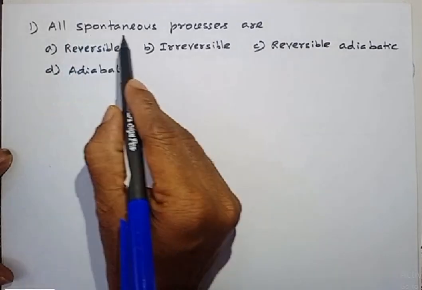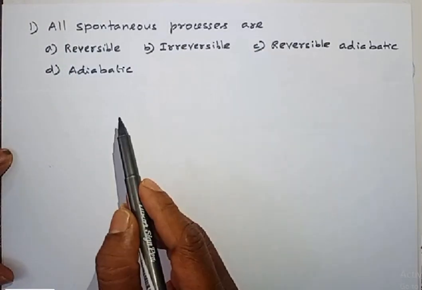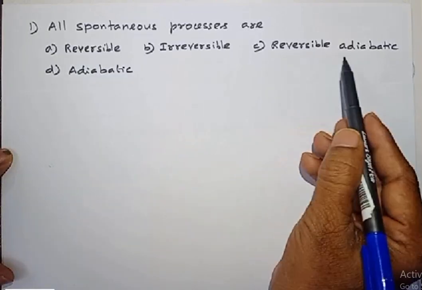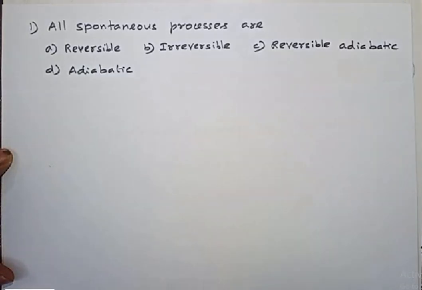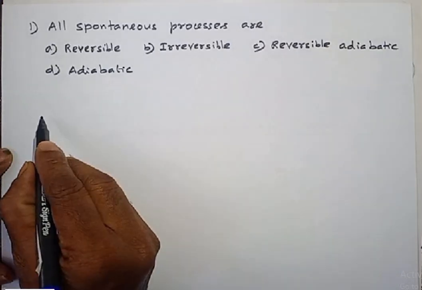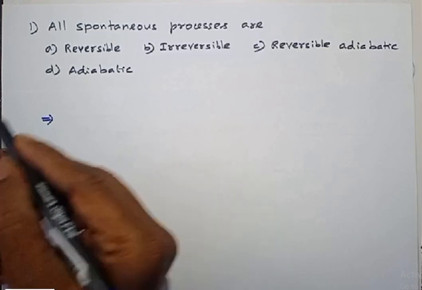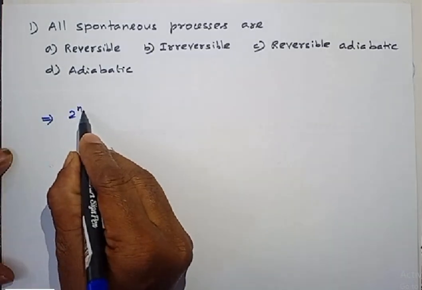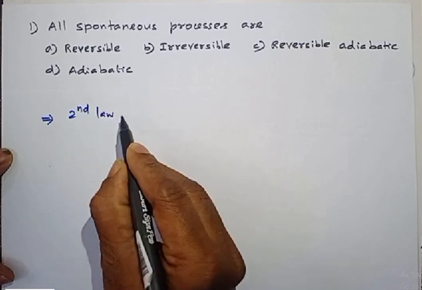All spontaneous processes are, four options are given: reversible, irreversible, reversible adiabatic and adiabatic. Actually, there are several statements of the second law available. Okay, statements of the second law of thermodynamics.